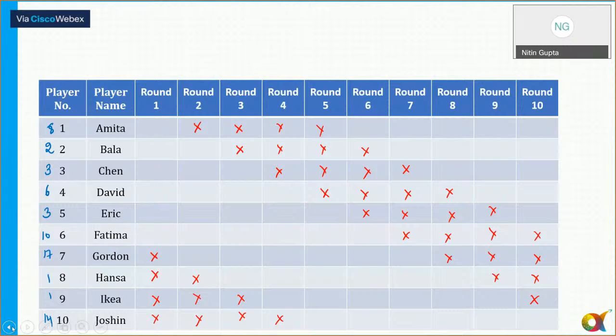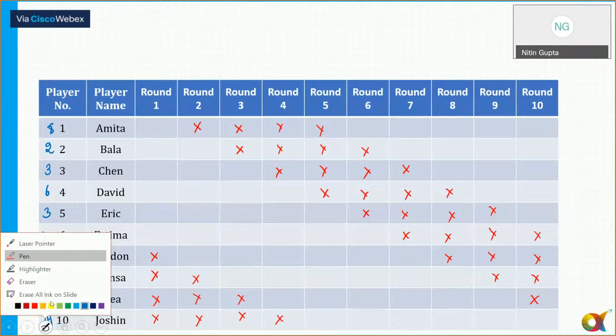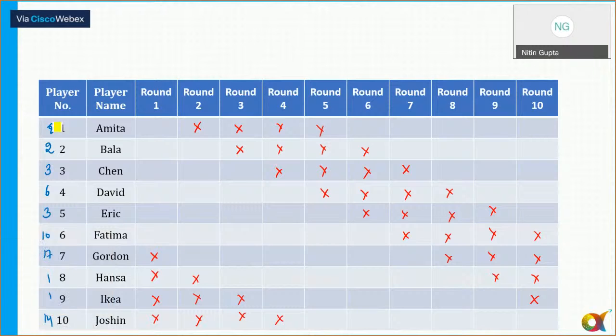So this is the point which I have written here right now. That is for the first 6th round. Okay, for the first 6th round here. Okay, so as of now, we need to concentrate on 6th round. Now, Amita has got a score in the first 6th round. So only in round 1 and round 6.